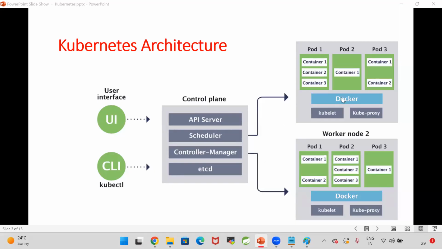In the worker node, what is the use of Docker? In the worker node, pod will be created. Inside the pod, container should be created. Container is a Docker container, right? To run the Docker containers, Docker engine is required. So that's why Docker will be available. Without Docker, container cannot be created. We don't create the container manually. Pod will create the container, right? So to run that container, Docker engine is required. Yeah, perfect. If anybody has questions, unmute and ask.